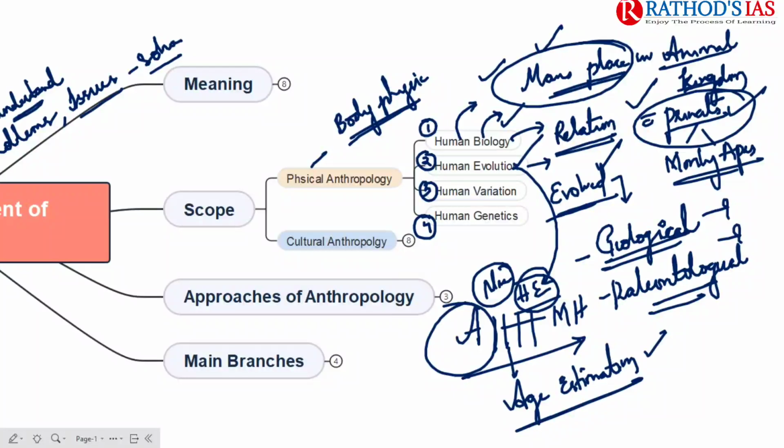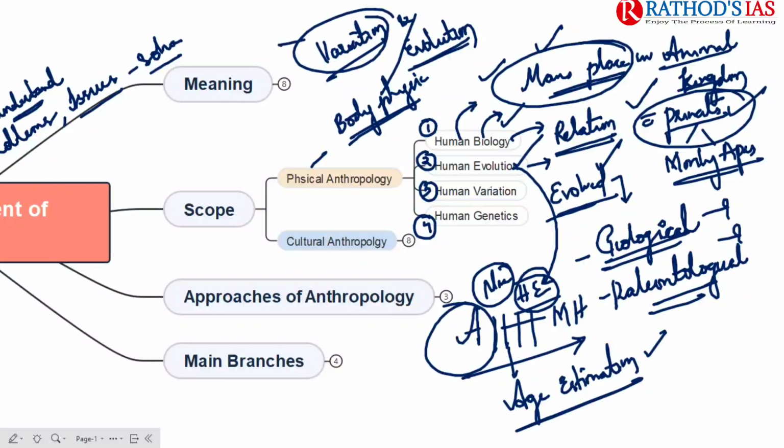The next one is human variation. Here you have to know the difference between variation and evolution. There is a lot of difference between the two, and you need to know that. What is variation? In simple terms, variation is the changes that occur with time.